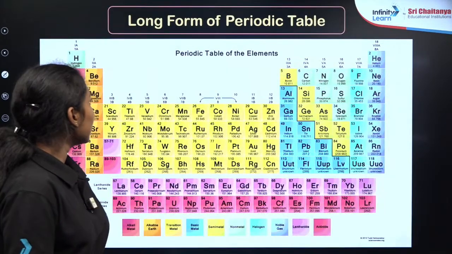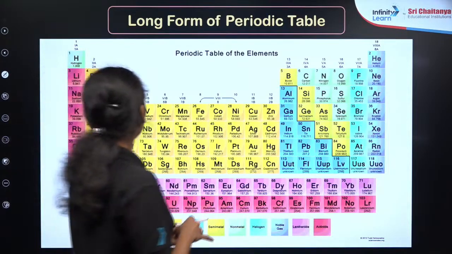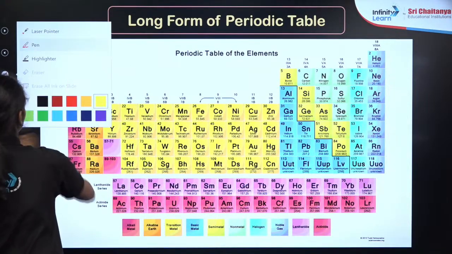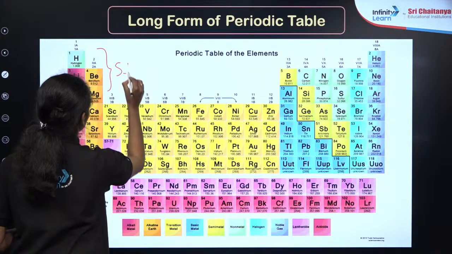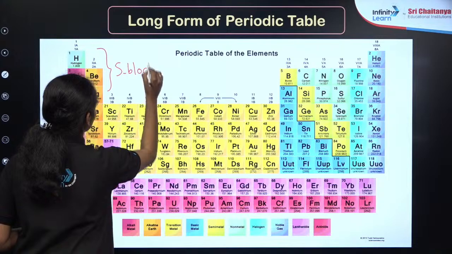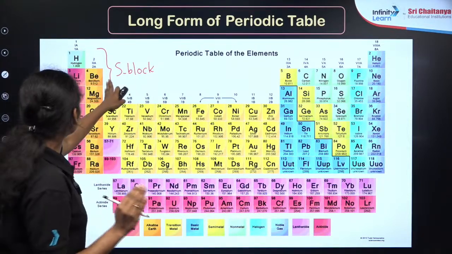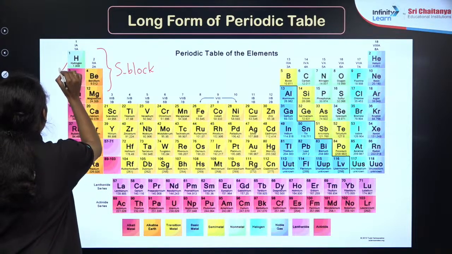Okay, as you can see here, this is the long form of periodic table as we are using now. Here, the first and second group elements are known as S block elements, which means the last electron always enters the s orbital of these two groups. These group 1 elements are known as alkali metals.